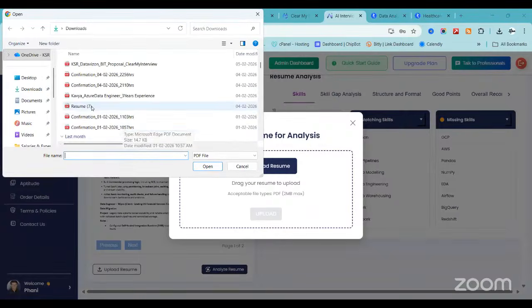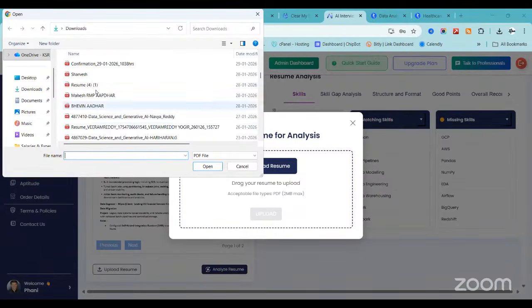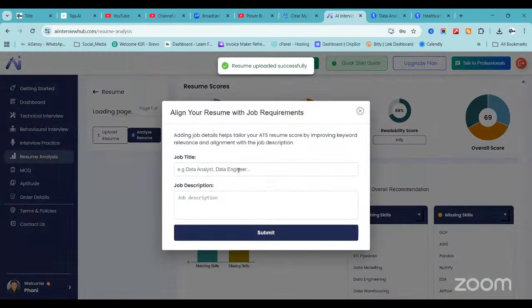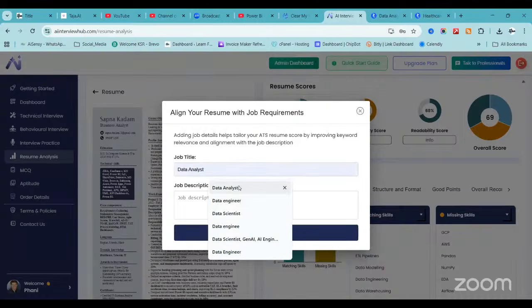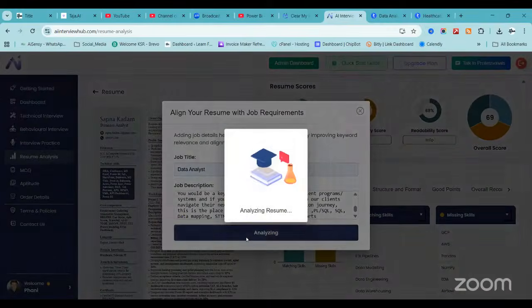I'm just picking one random resume. Okay, I uploaded one resume. Analyze the resume. It's a data analyst resume and the JD is from Infosys. Now the system will verify how many skills are matching with the Infosys JD and how many are mismatching. It takes hardly a minute to verify each line, each point.